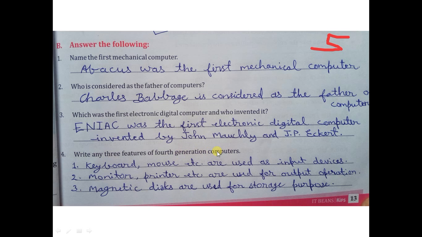So students, the three features of fourth generation computers are: first, keyboard, mouse, etc. are used as input devices. Second, monitor, printer, etc. are used for output operations. Third feature, magnetic disks are used for storage purpose like hard disk, floppy disk, etc.